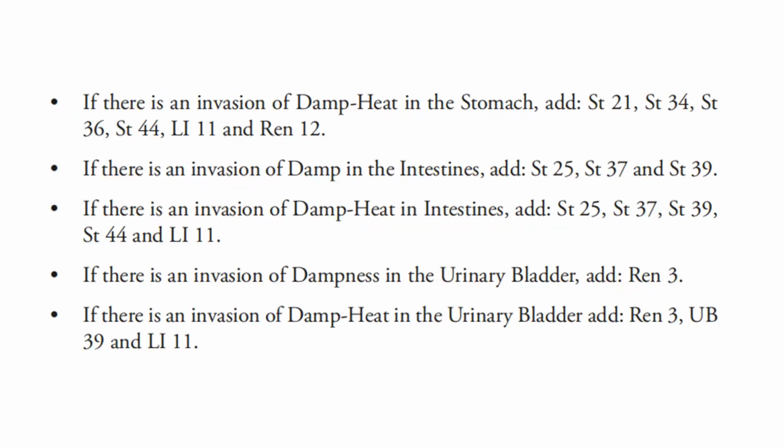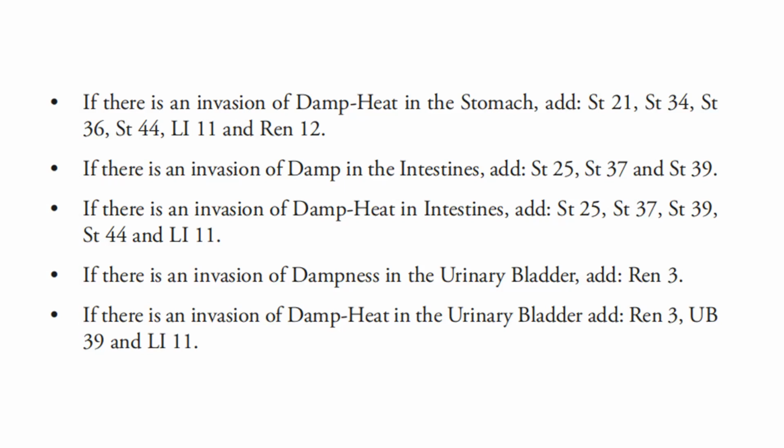If there is an invasion of dampness in the intestine, add Stomach 25, Stomach 37, Stomach 39. If there is an invasion of damp heat in the intestine, add Stomach 25, Stomach 37, Stomach 39, Stomach 44, LI11. If there is an invasion of dampness in the urinary bladder, add Ren 3.